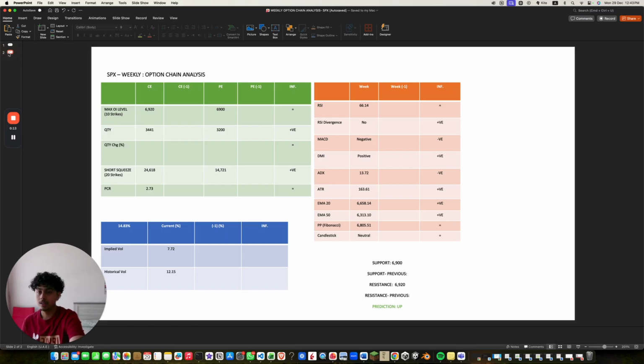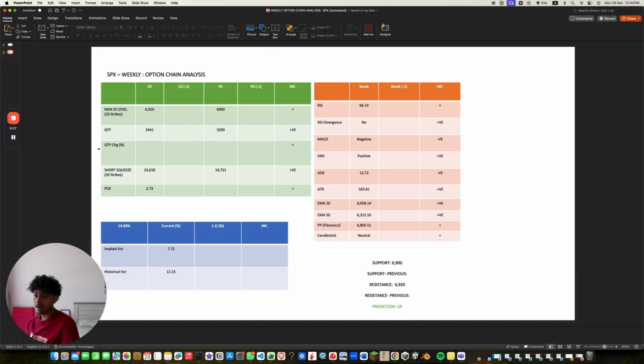So the max OI level for CE, open interest level, is 6,920 and the max for PE, for puts, is 6,900. Now usually this column would be filled in, but since we haven't made these videos in a while, from next week onwards these will all be filled in. The max quantity for the CE is 3,441 and the max quantity for the PE is 3,200.